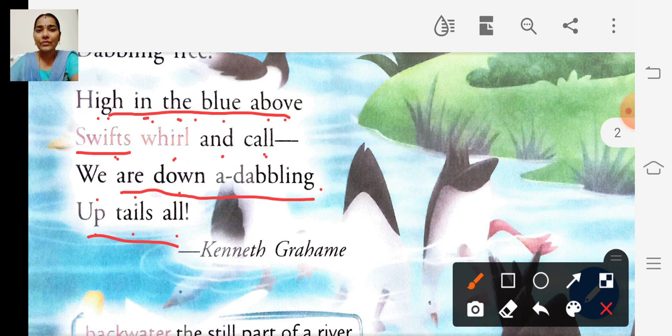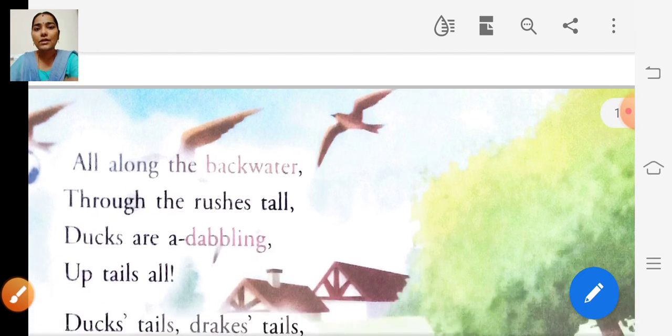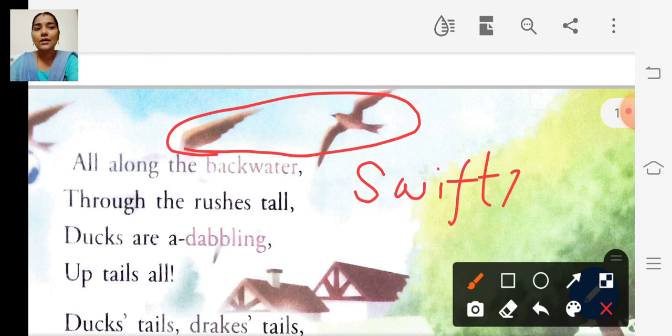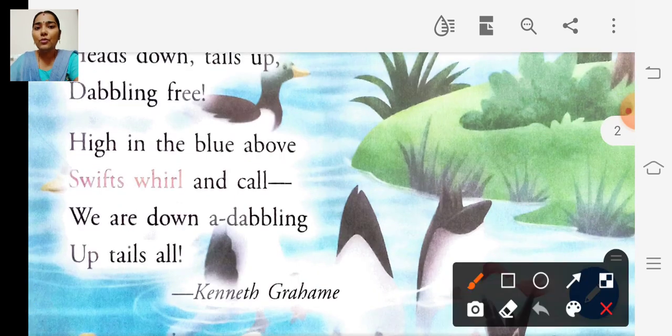Swifts means it's a kind of bird that flies very fast. So these birds are called swifts. So in the blue sky, swifts whirl.